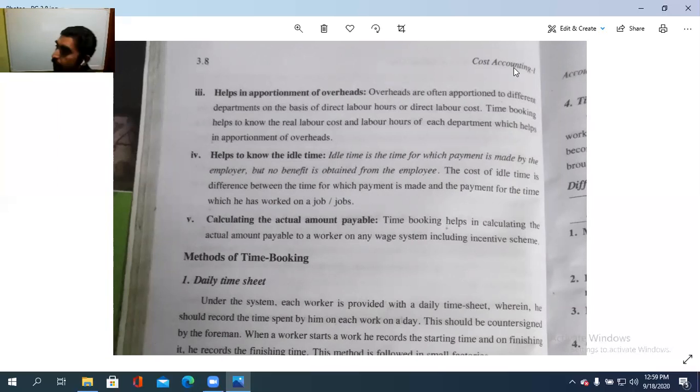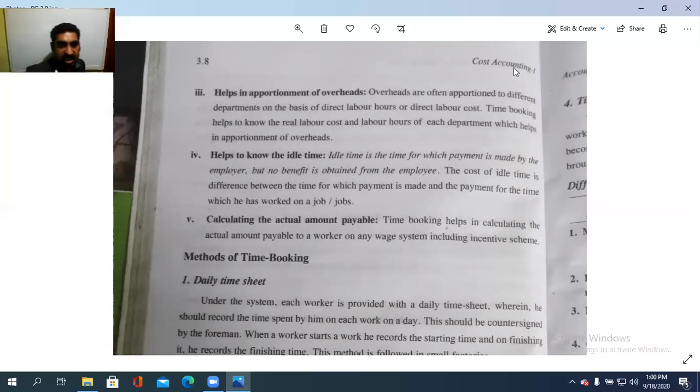ടൈം ബുക്കിങ്ങിനകത്ത് മനസ്സിലാകും. അതായത് 8 to 5 ആണെങ്കിൽ 8-ന് വന്ന് ജോയിൻ ചെയ്തു. So 8:10, suppose the grace period also there, 8:10 to 8:45. Suppose he is still idle in that, then 8:10 to 8:45 is treated as the idle time. So it is the time for which the payment is made by the employer, but no benefit is obtained from the employee. Employer കൊടുക്കണം, idle time ആണെങ്കിൽ പോലും the employer needs to pay, but there is no benefit generated from the employee at that particular time. That is the idle time.